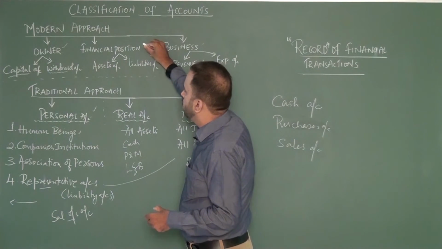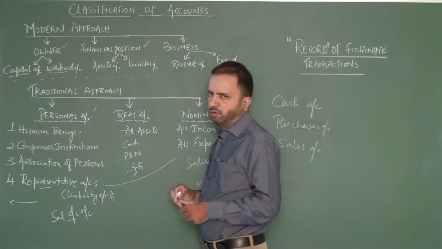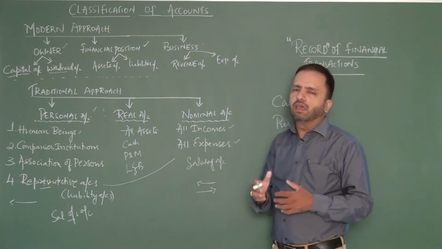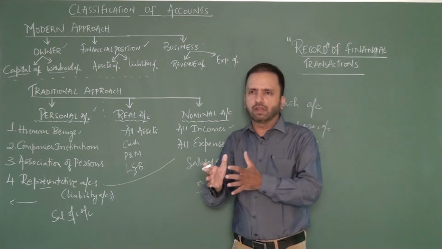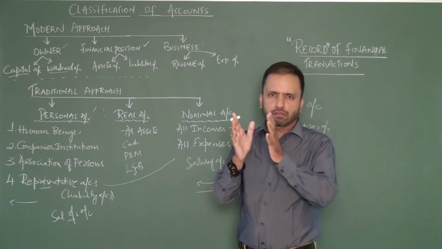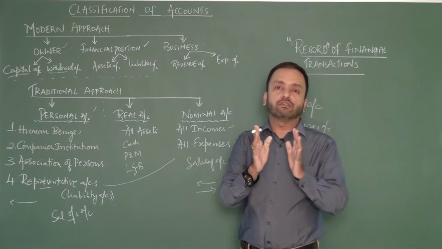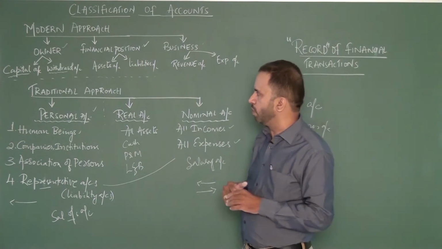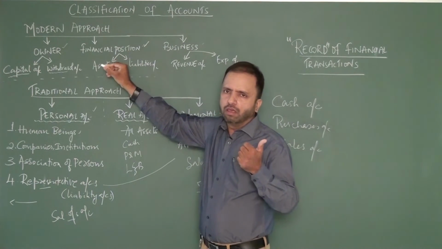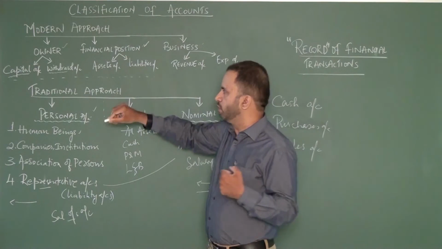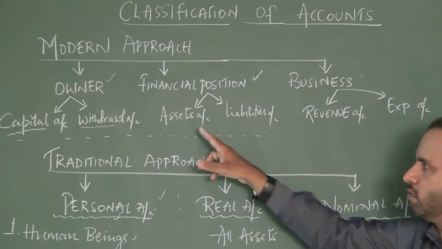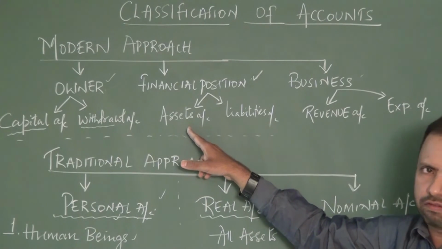Then we look at any business from its financial position perspective. Now, what is a financial position? Financial position is where you have certain assets with you, and certain liabilities with you. You are expected to have a greater amount of assets as compared to liabilities. That is when we say you have a solvent business. So, we try to keep track of all the assets. If you can recall, in the traditional classification, all the assets would fall under real account. But here, all the assets fall under the assets account.